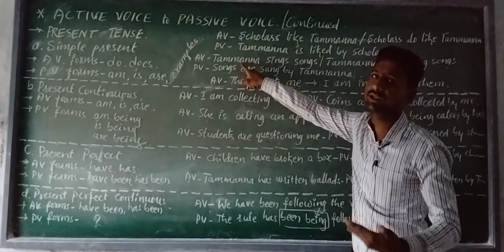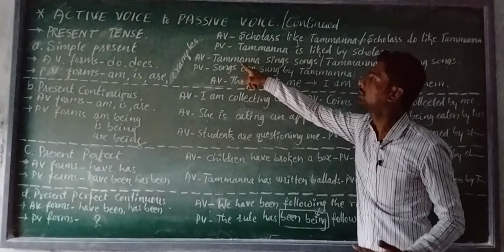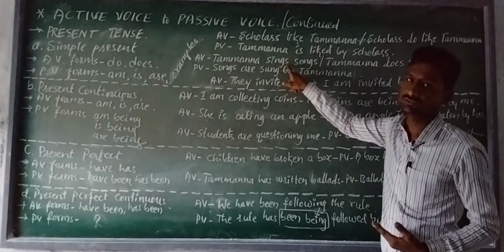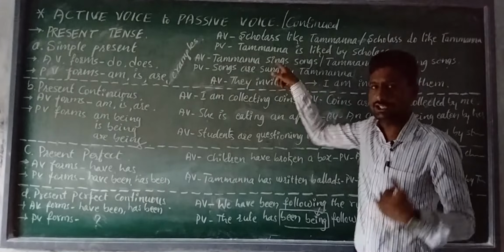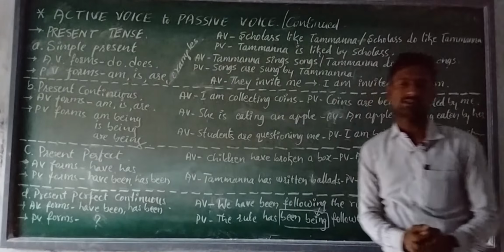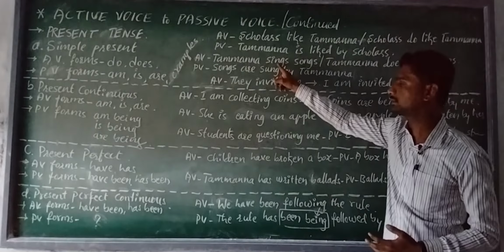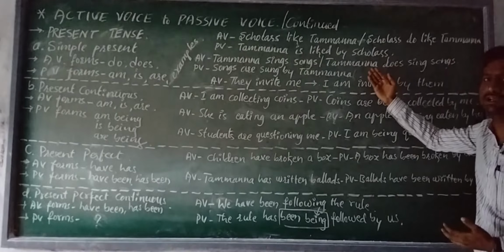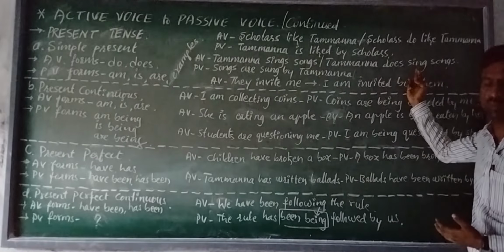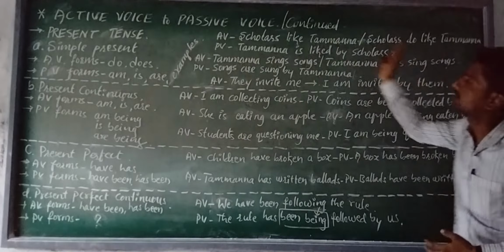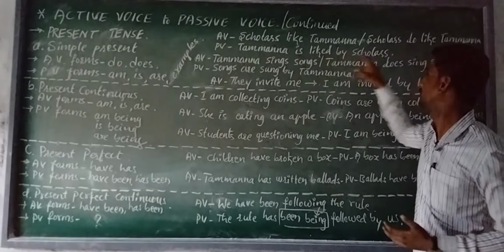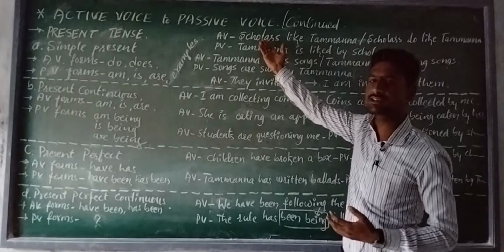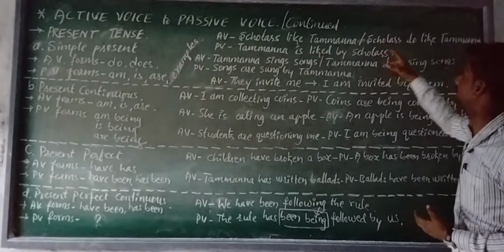At that time we should add the s form to the main verb. If we do not want to use the s form of the main verb, then we may use the other form, does plus verb 1. Does sing. See, Tamanna, third person singular noun, takes the help of the does helping verb. Then scholars, it is plural form, so it takes the help of do.